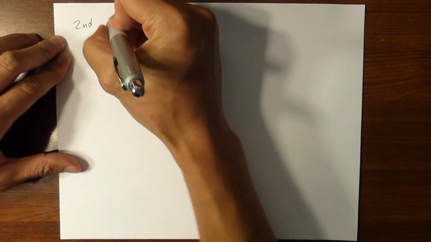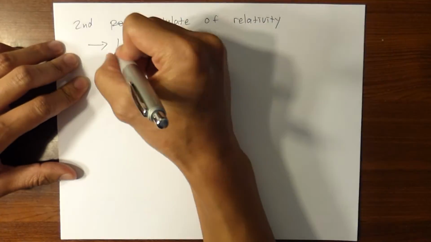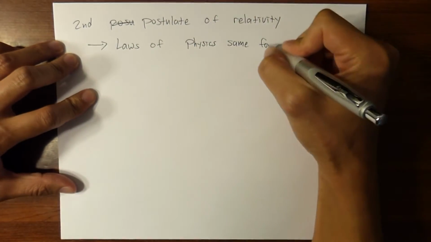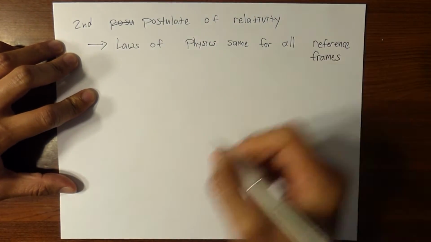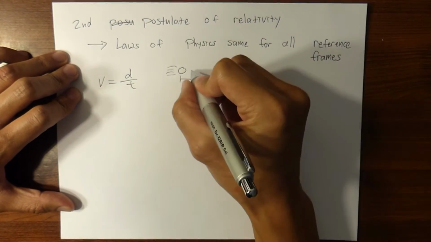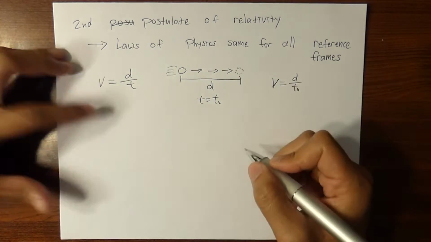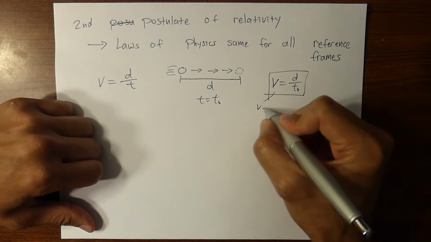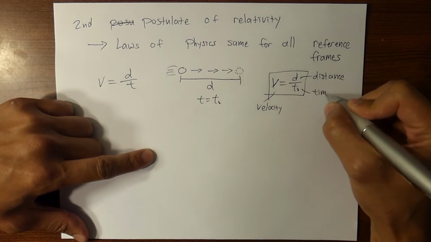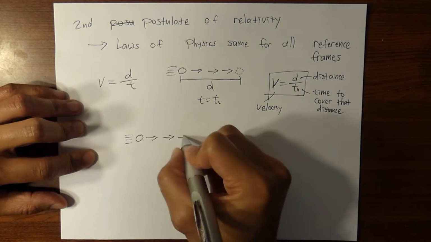The second postulate of relativity states that the laws of physics are the same for all reference frames of constant velocity. One law of physics is velocity is equal to distance divided by time. That means that the velocity of an object equals how much distance it covers divided by how much time it takes to get there. Let's say I throw a ball a distance d away, and it takes t naught time to get there. The velocity of the ball can be said to be the distance that it traveled divided by the time it took to cover that distance.